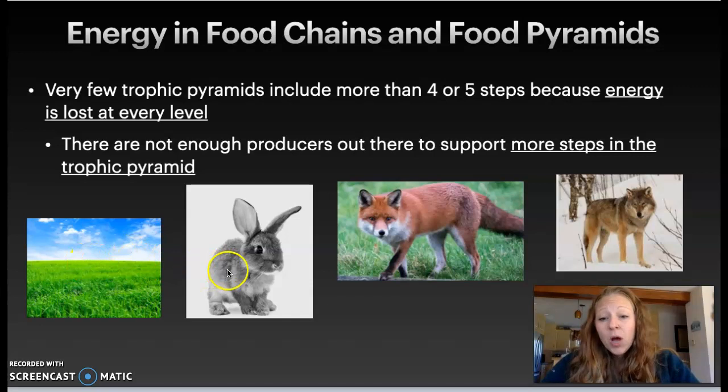But then, when this fox eats this bunny, 90% of the energy is going to be lost. And so this bunny is going to feed the fox for just one day. And so to actually support this fox for 1 week, we're going to need 7 fields of producers, which is a lot.